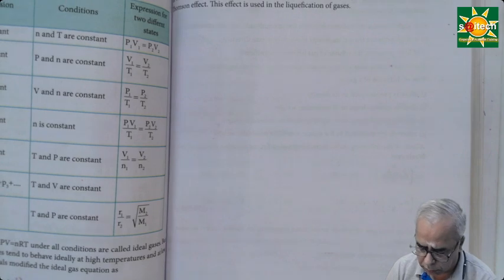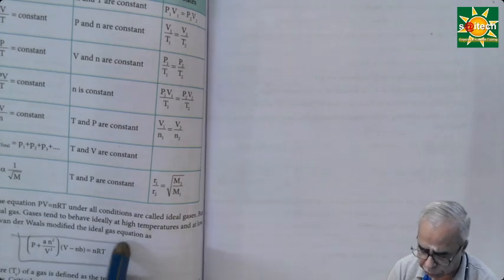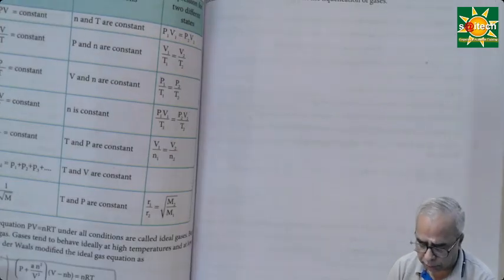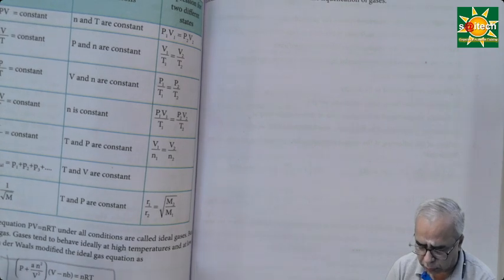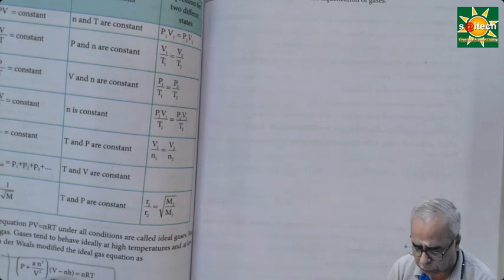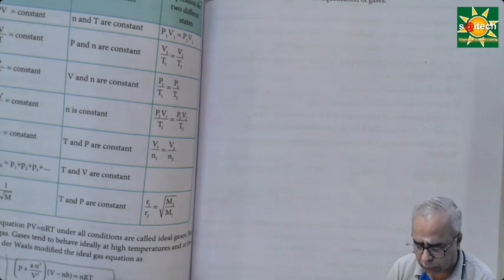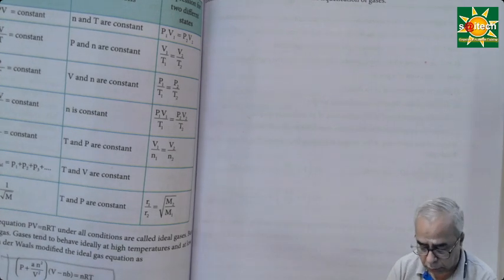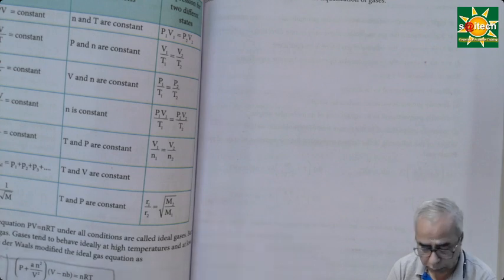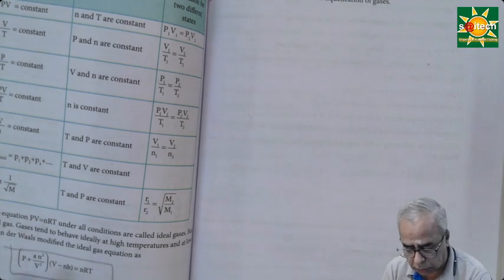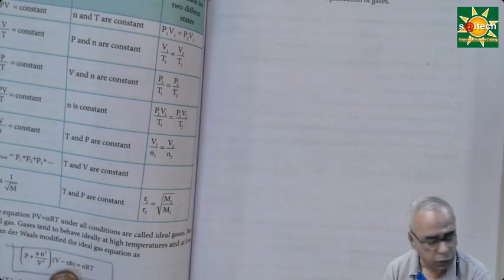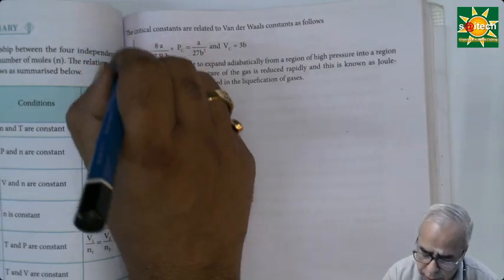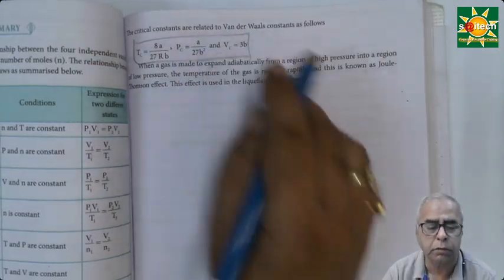This is called the van der Waals equation of state: P plus a by V squared into V minus b. For n number of moles, P plus a n squared divided by V squared into V minus nb is equal to nRT. You should be able to derive the equation also. So there is the relationship between critical constants and van der Waals constants. Which are the van der Waals constants? This a and b are van der Waals constants. Here it is given. The derivation is very, very important.